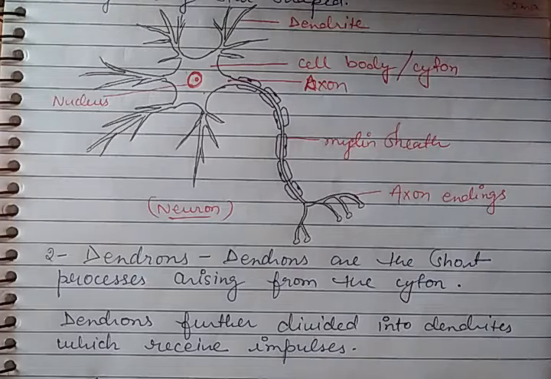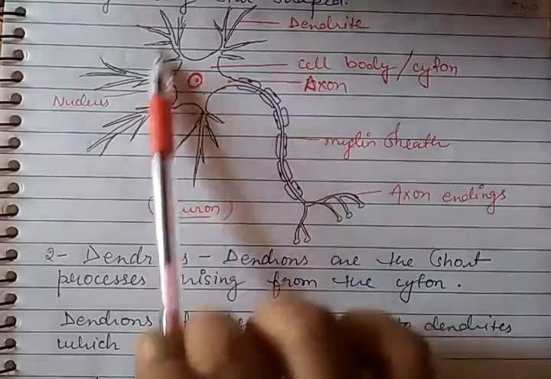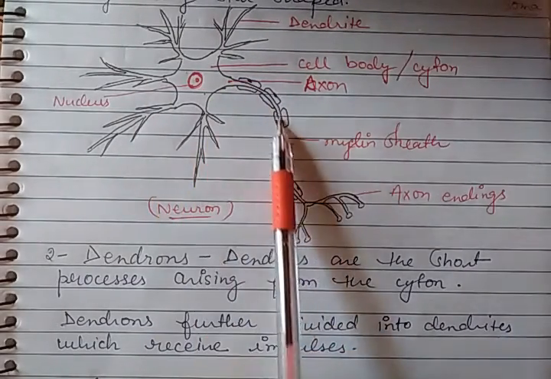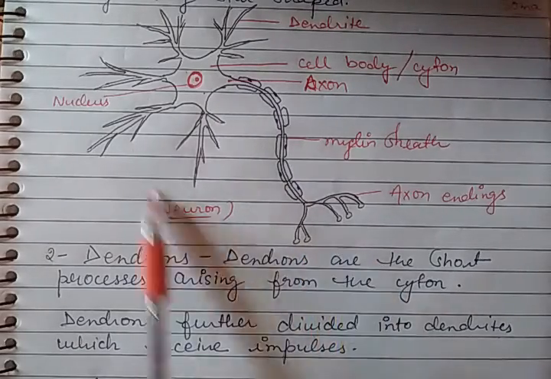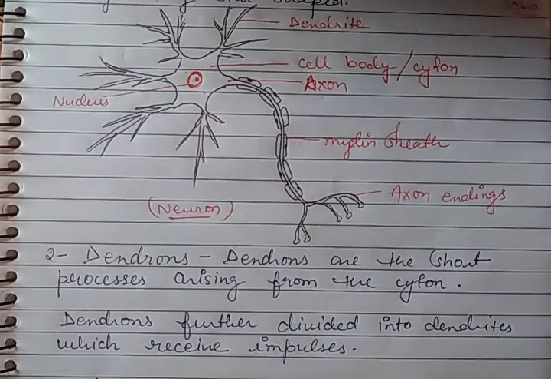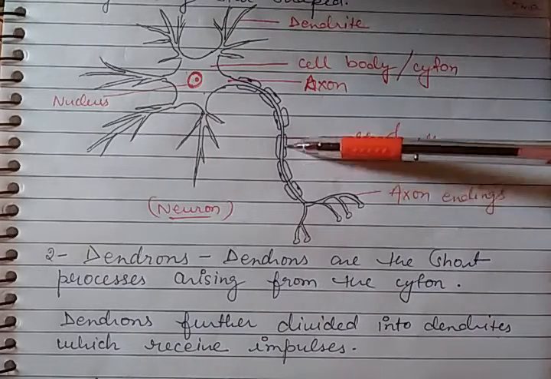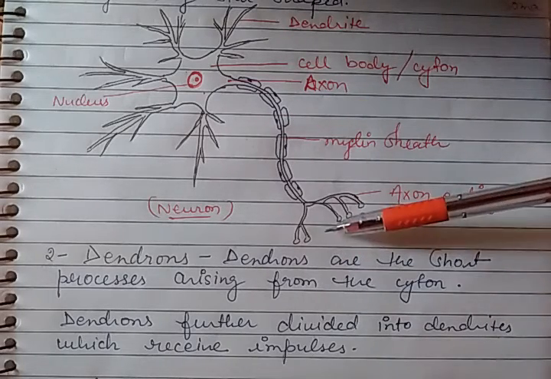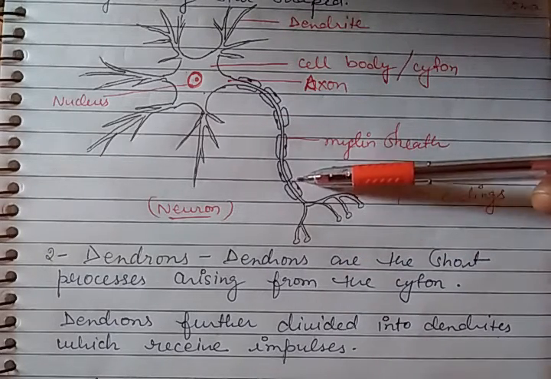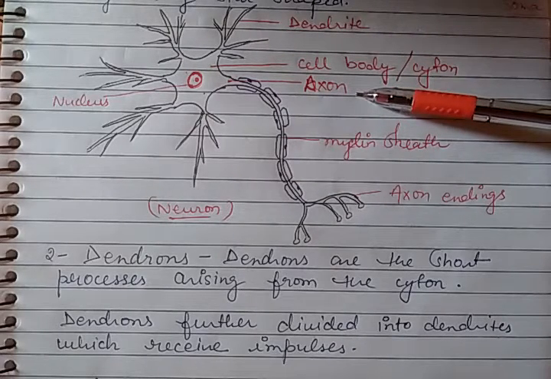Now in all these dendrons, one process becomes so long that it extends longer than the others. This single process which extends longer than the others in size is called the axon.